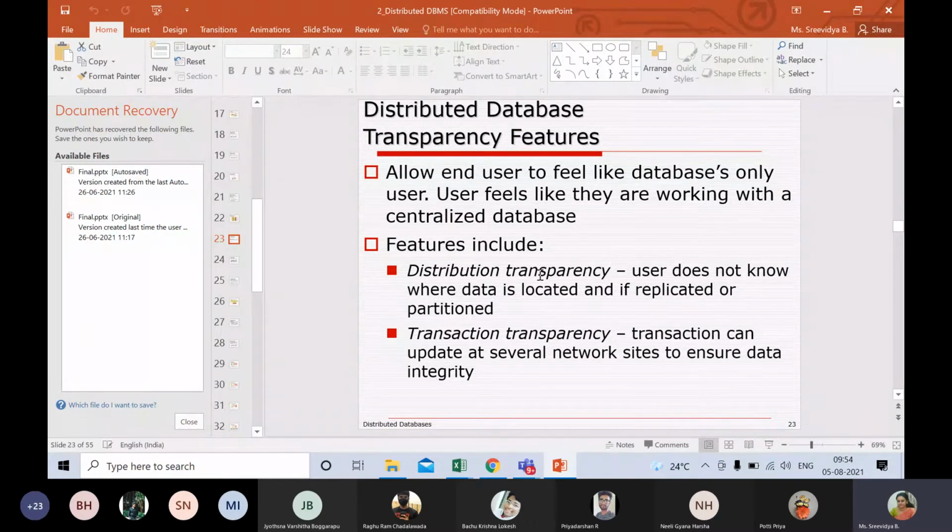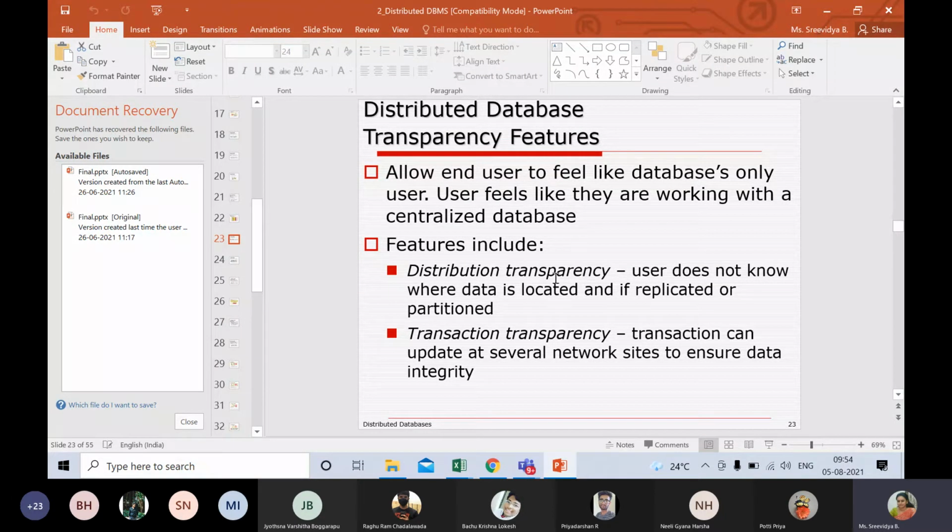When I write the query, I am at workstation 7. I'm not talking about single site or multiple site data or processing. I'm only talking about the workstation per se. So I'm at workstation 7, I write a query and I get the data. Where do I get it from? How is it processed? That's none of my interest. That's none of my consideration. I just get the data. This is called